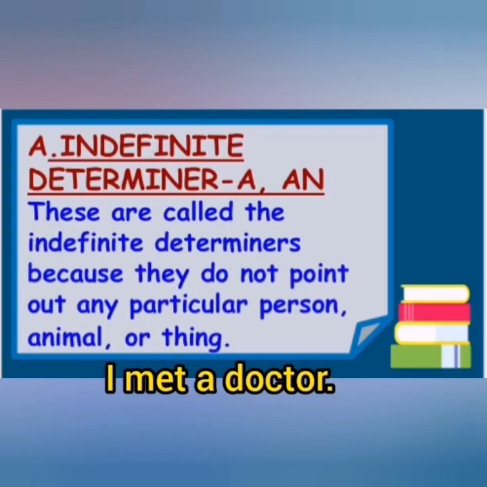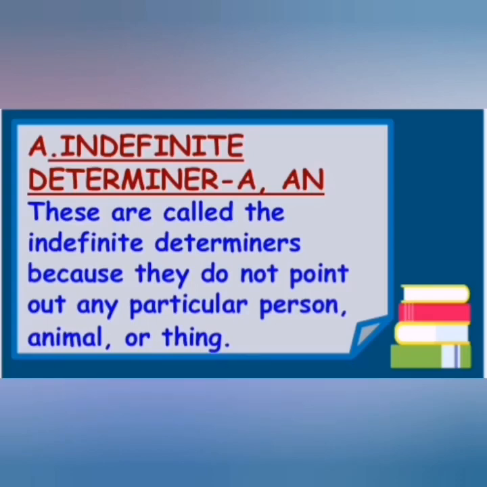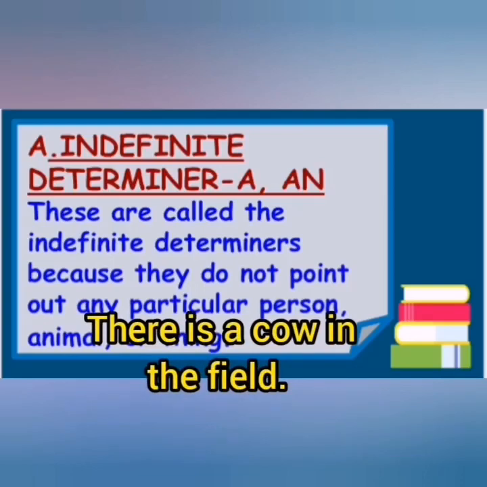And a defines a singular thing. The next example: there is a cow in the field. Here cow is a noun and the word that comes just before the noun is a determiner, that is determining the noun. Here a is an indefinite determiner because the cow is not a particular cow, it's any cow. In general, any cow it is. I'm not pointing out a particular cow.